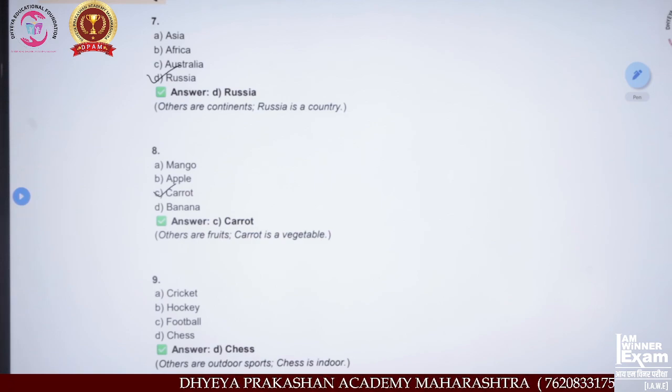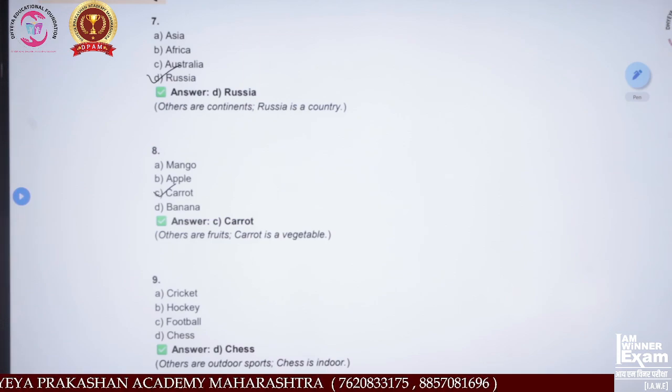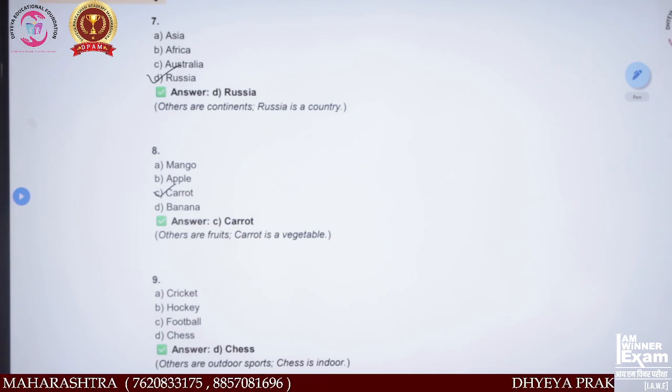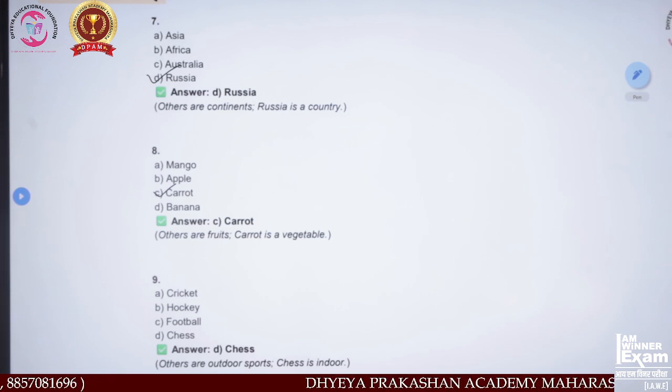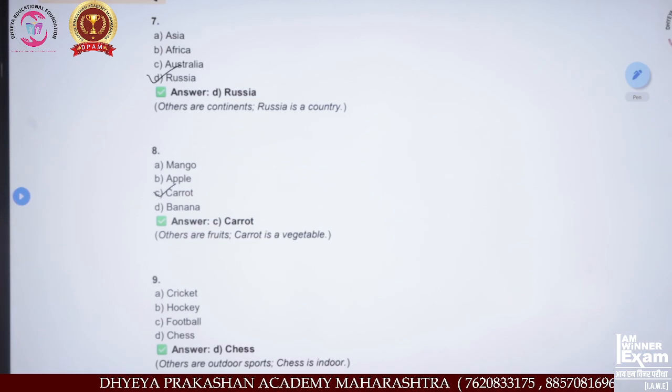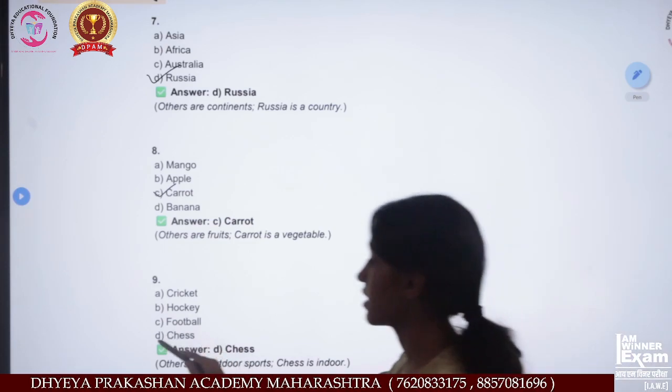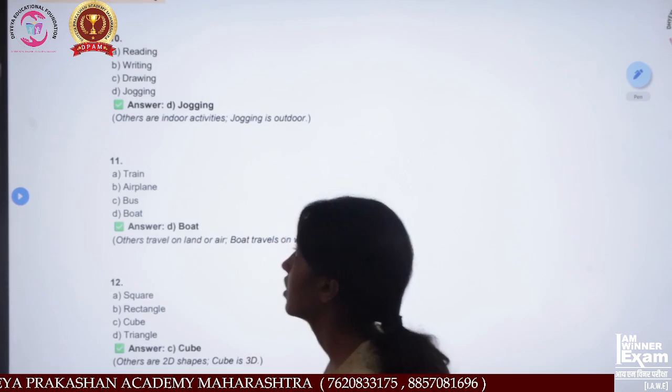Cricket, hockey, and football are outdoor sports played outside the house, in the ground. But chess can be played indoors. That means option D is the odd one out.